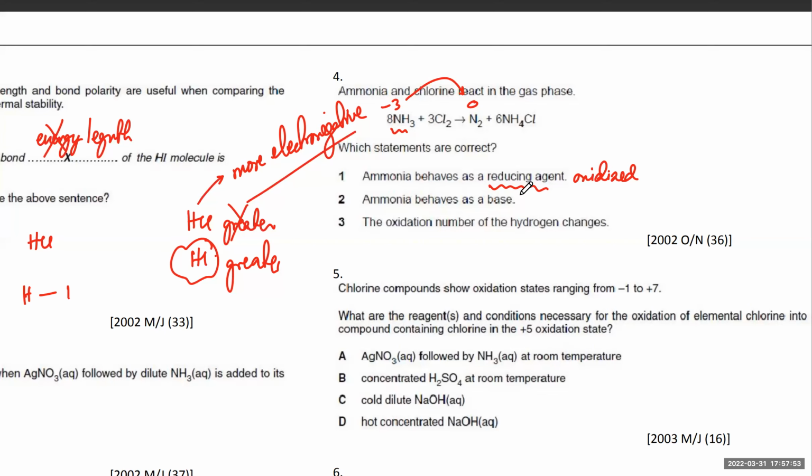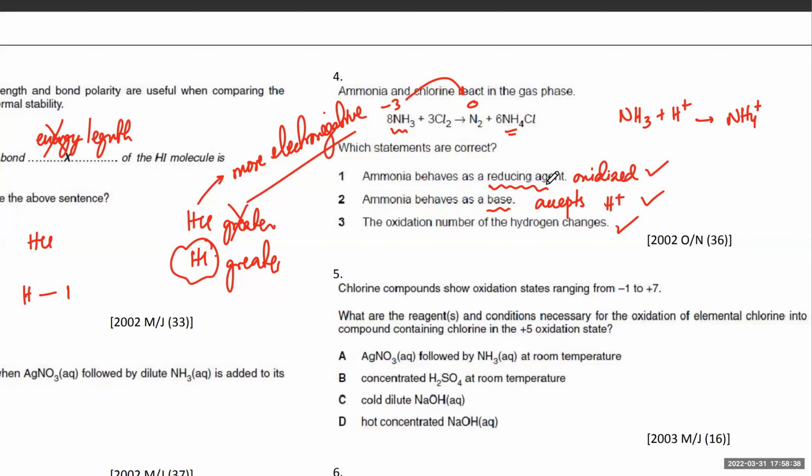Then the next one is ammonia behaves as a base. What does a base do? A base accepts H+ ions. You've got NH3, and over here you've got NH4+. So it is definitely accepting H+ ions as well. Both of the first two statements are correct. The oxidation number of the hydrogen does not change. That is also correct because H is +1 and H is +1 over here as well. So all three statements are correct. Is that clear?